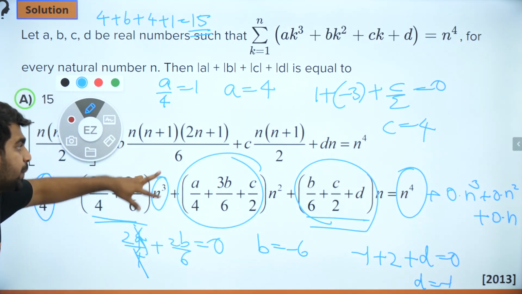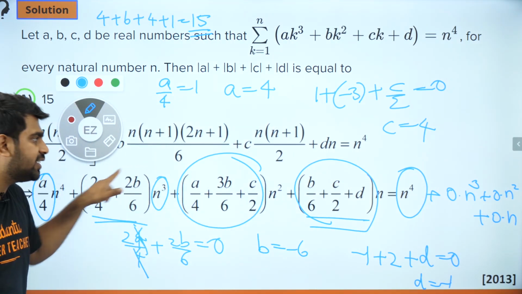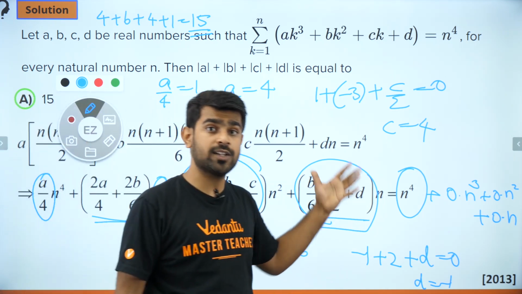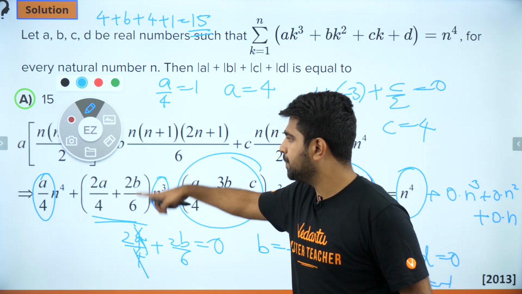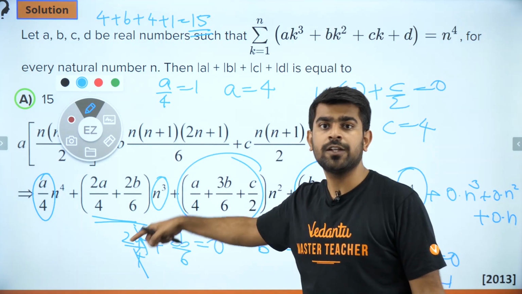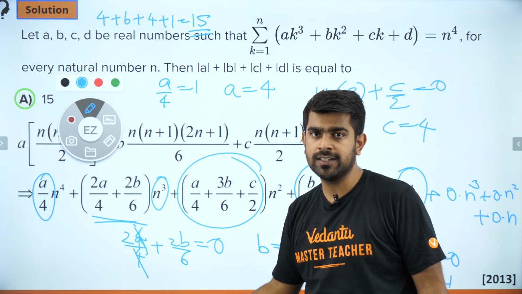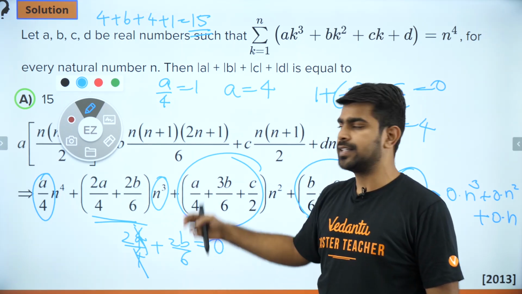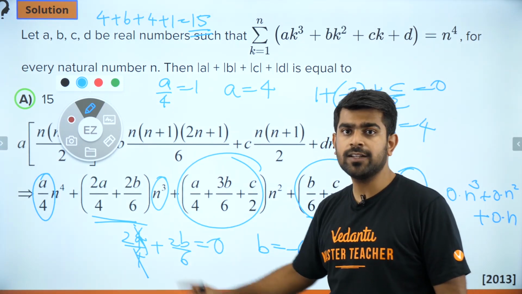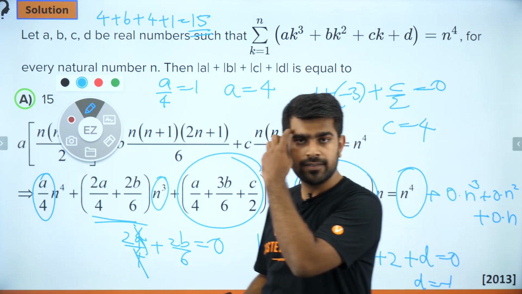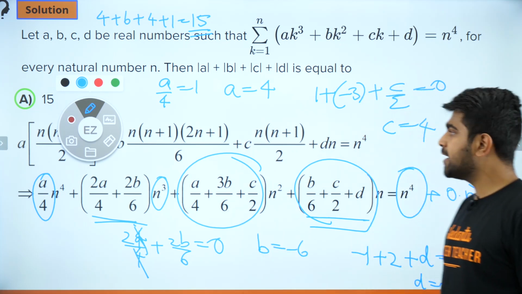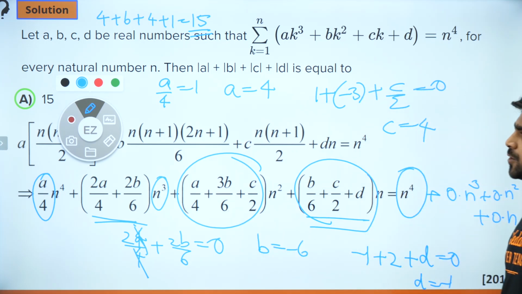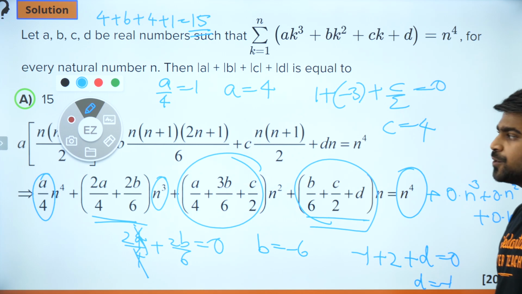So this step to this step requires some effort. I have written it directly because I didn't want to waste a lot of time here. That anyone can do. So this step to this step, the first to second step, you have to do some solving. That takes time. That is why we skipped it. But please try to do it on your own, guys. Try to do it and get it. Perfect. So make a note of it. Maybe I can move to the side, take a screenshot and refer to it later on.